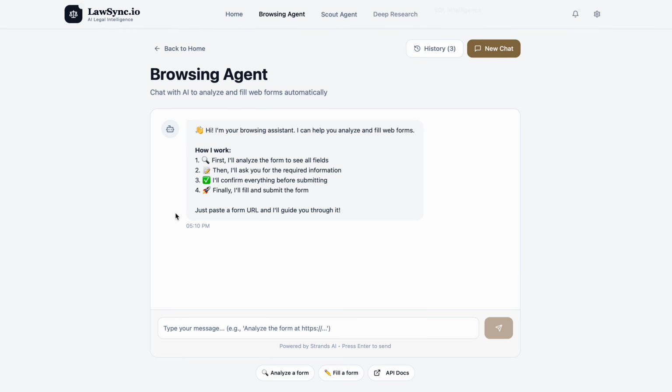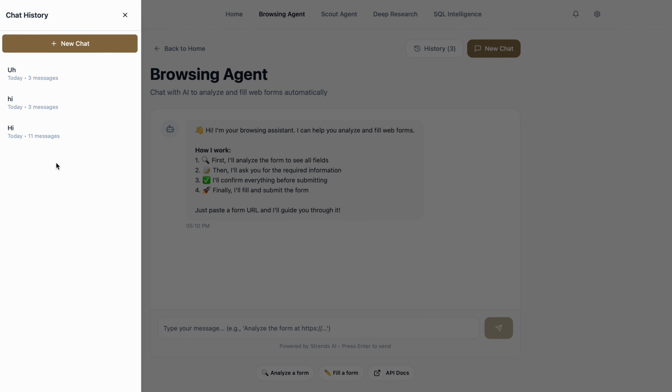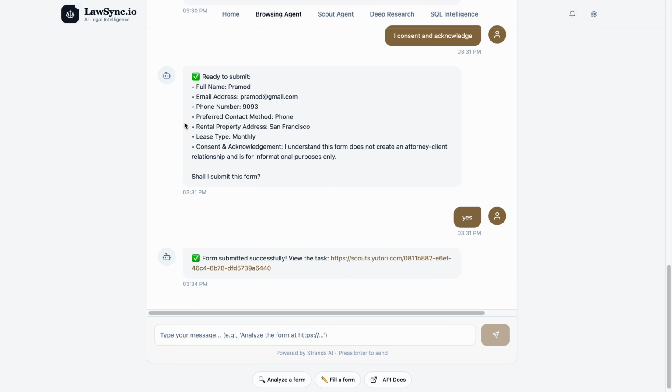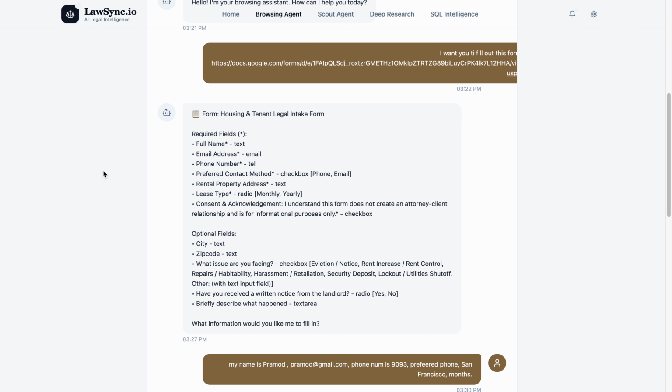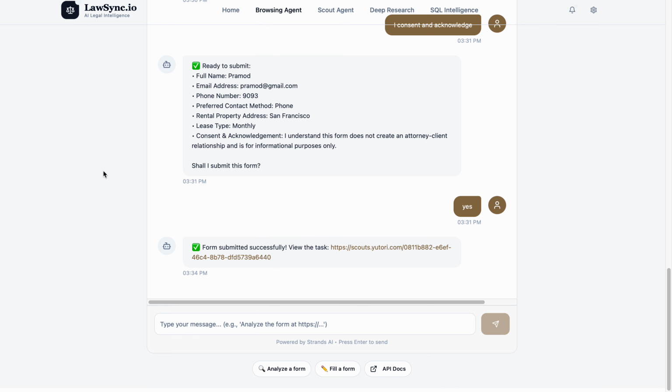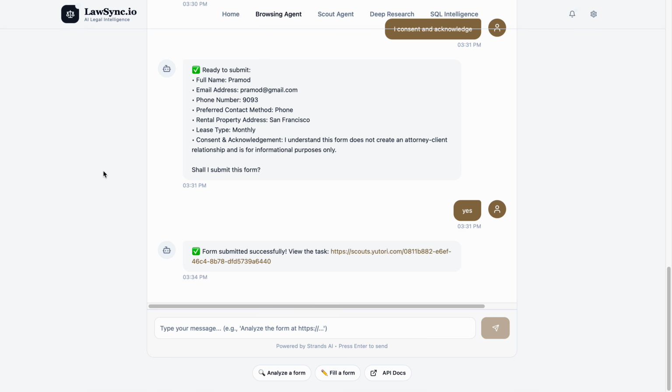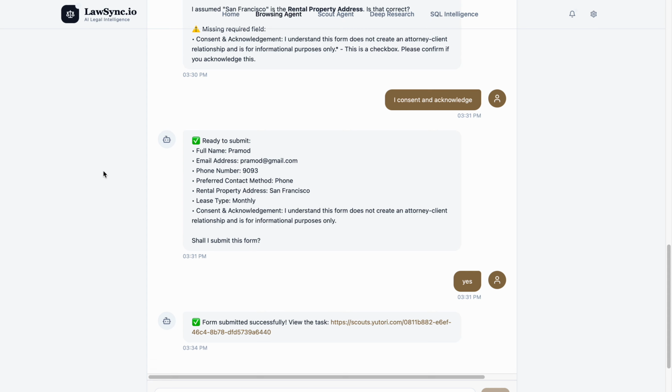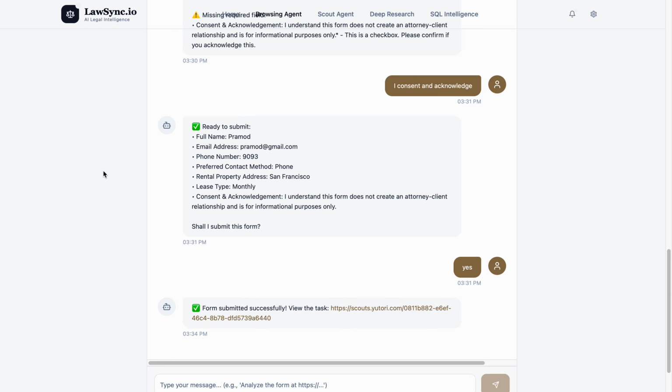The second one is the browsing agent. With the browsing agent, companies and enterprises can save time filling a lot of forms that are necessary to fill for the council. Can you imagine if there are 500 properties the property manager is handling, and they need to fill out 500 forms? It's very time consuming, but using this agent, it can automate the process.